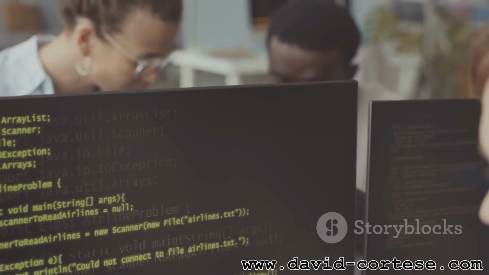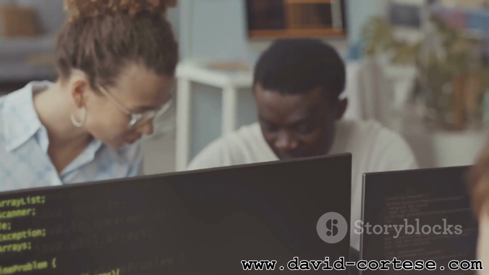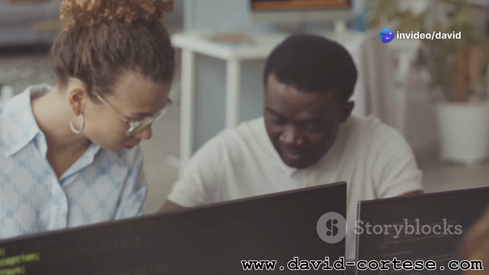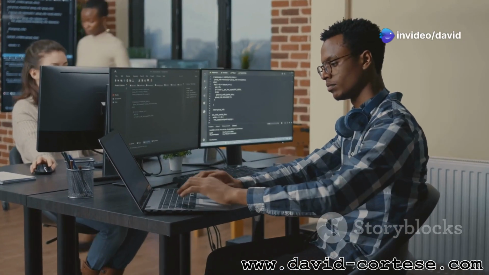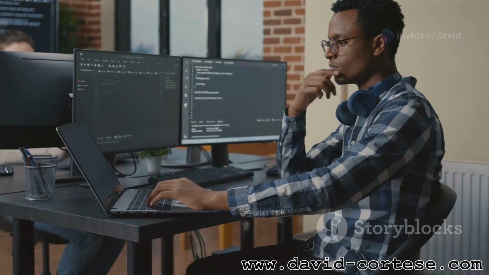Learning C equips you with valuable skills and opens doors to exciting opportunities in the world of software development. Embrace the journey of learning C, and you'll be amazed by what you can create. Remember to practice regularly, explore online resources, and never stop learning.